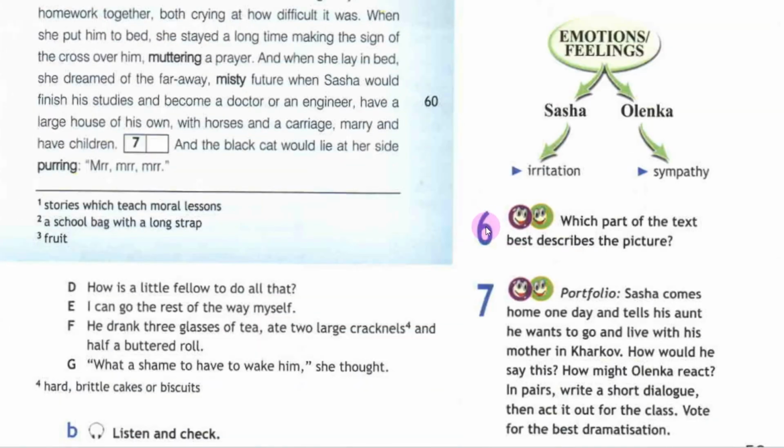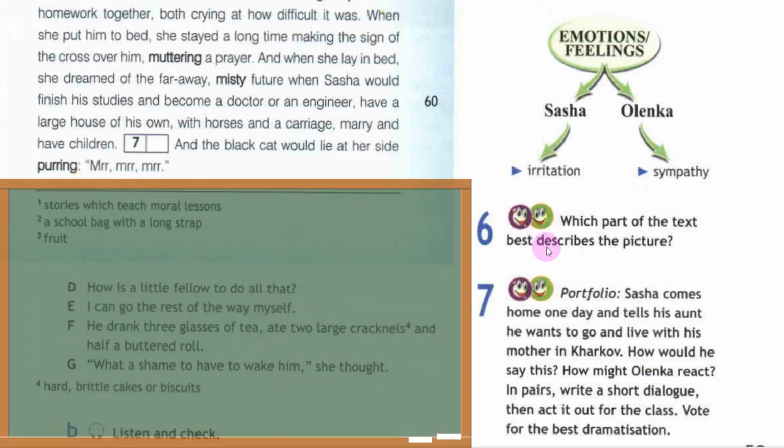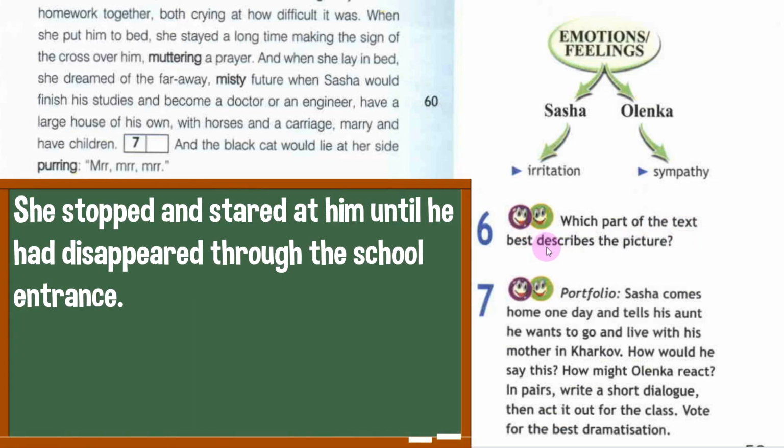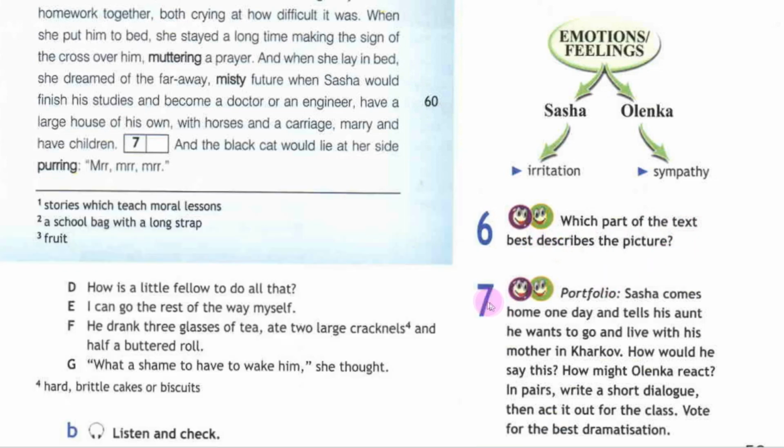Next, exercise 6. Which part of the text best describes the picture? Which part of the text most fully describes the picture that we have at the beginning of the text? And you can say, she stopped and stared at him until he had disappeared through the school entrance. And exercise 7, a task for your portfolio.